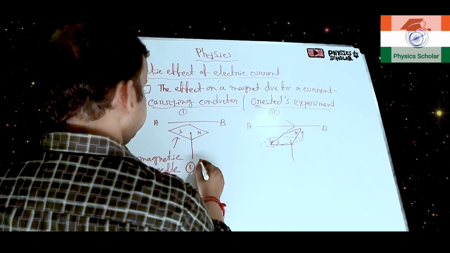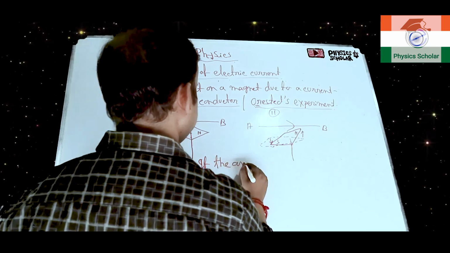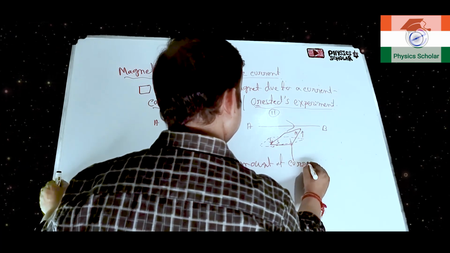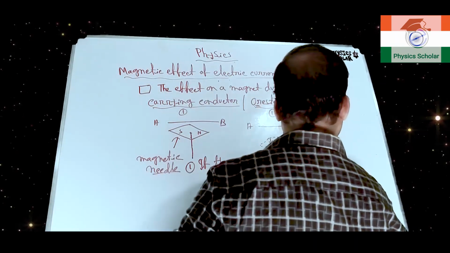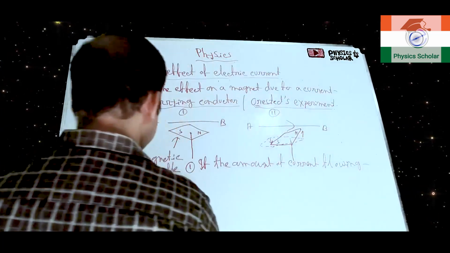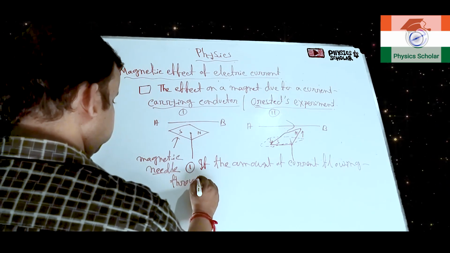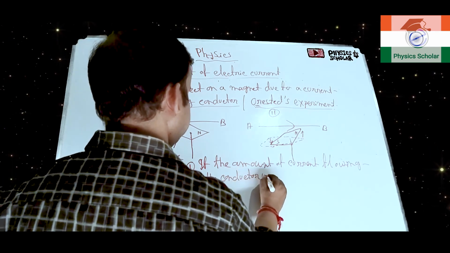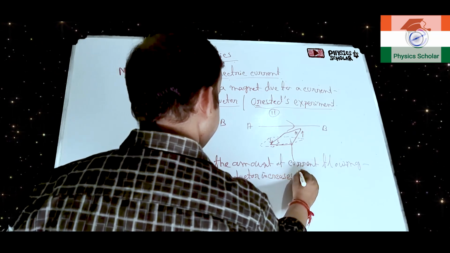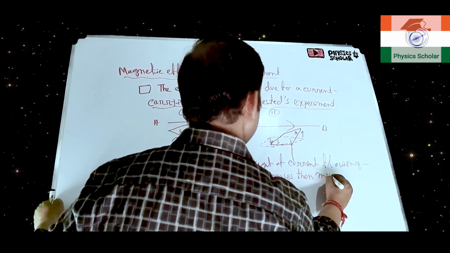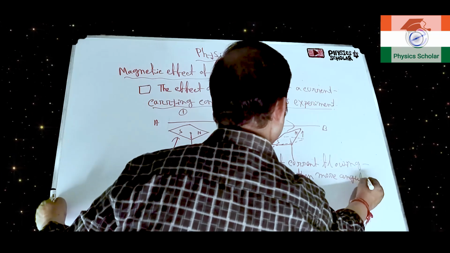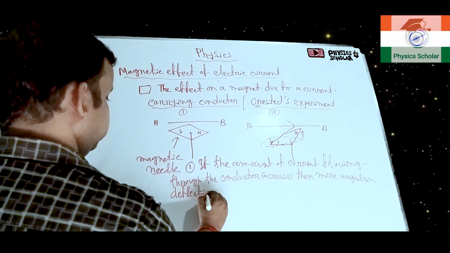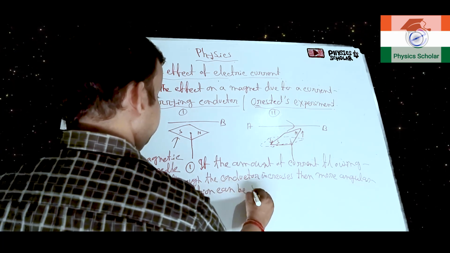So what we know is, if the amount of current flowing through the conductor increases, then more angular deflection can be seen.